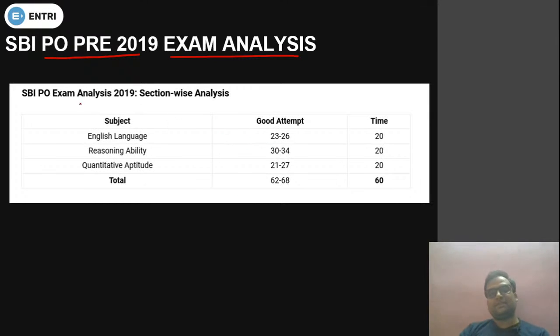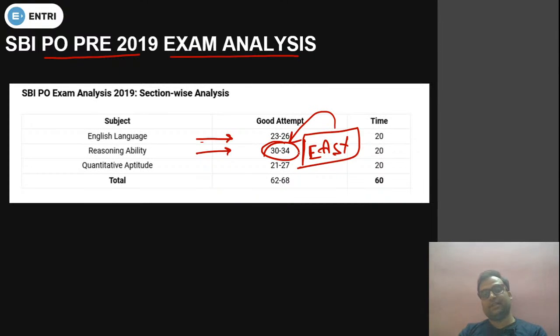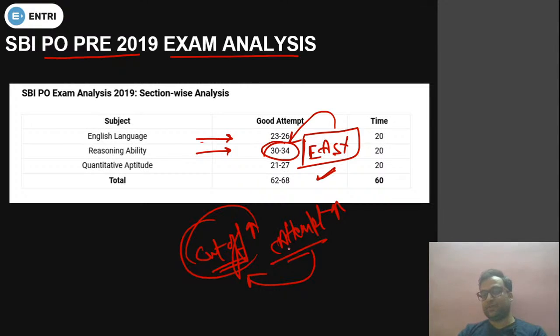So the exam analysis was like this. In English, the good attempt was 23 to 36. In reasoning, it was 30 to 34. So you can say reasoning ability was easy. That is why you can say good attempt over here. See, if the paper is easy, the cutoff will be high. Mark my word. If the paper is easy, the attempt will increase. Okay. If the attempt will increase, simultaneously it will affect the cutoff as well. So आपकी cutoff भी बढ़ेगी. If paper is moderate, then simultaneously your attempt can be less, and there is chances then cutoff can go less. Okay, so this is how the cutoff gets decided.